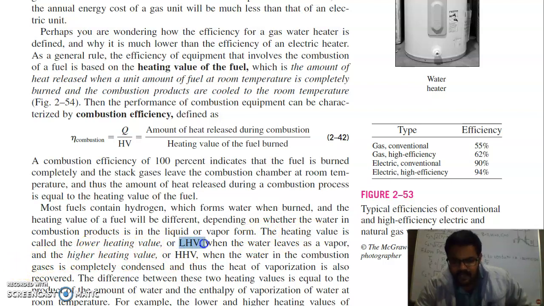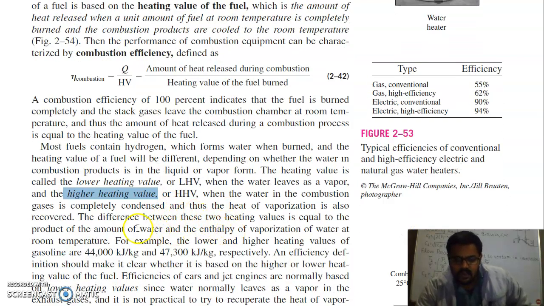So what is the lower heating value? When the water forms as vapor, it carries some part of the burnt fuel energy along with it. If it condenses, the water converts to liquid, and then that energy can be retrieved. So we obtain the higher heating value. We can obtain a larger amount of energy from the fuel. The difference between these two heating values is equal to the product of the amount of water and the enthalpy of vaporization of water at room temperature. For example, the lower heating value of gasoline is 44,000, while the higher heating value is 47,300 kilojoules per kilogram.